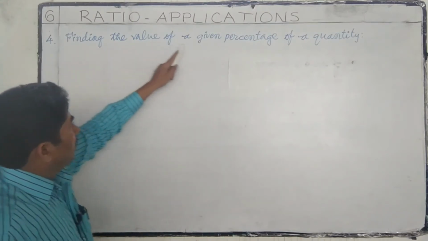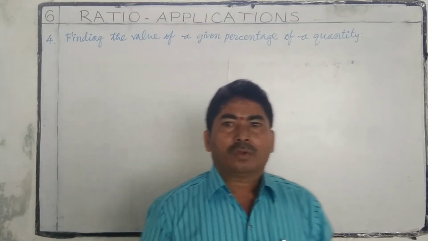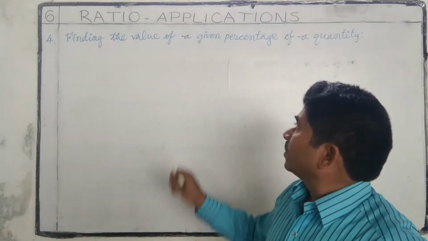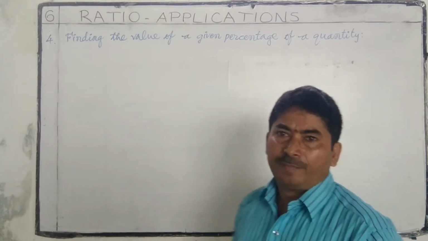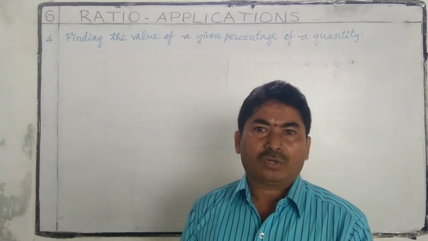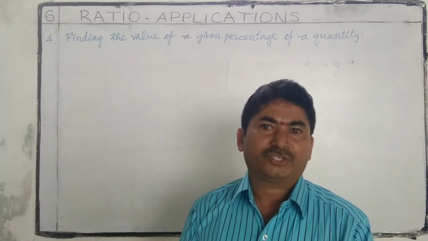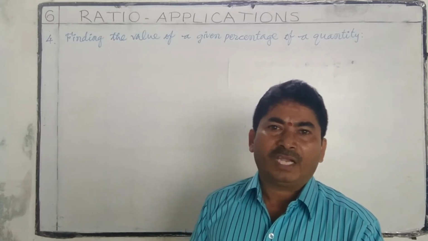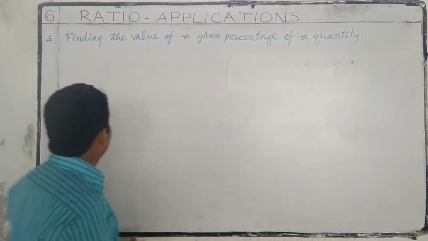Finding the value of a given percentage of a quantity. To find the value of a given percentage of a quantity, first we have to convert the given percentage to a fraction and then multiply with the quantity. Let us observe one example.